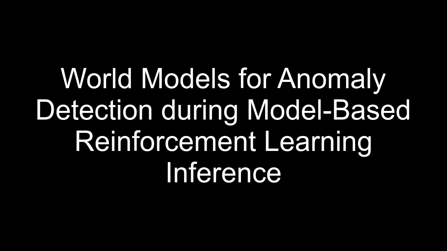Dreamer v3's architecture, particularly its autoencoder-based world model, is crucial. The autoencoder's ability to compress observations into a latent space allows for efficient prediction, but its inherent limitation of poor generalization outside the training distribution becomes a double-edged sword. While this poor generalization can signal anomalies, it also means the system might flag false positives if the real-world scenario deviates slightly from the training data. The simultaneous training of the world model and policy in Dreamer v3 is advantageous, ensuring consistency between the model's predictions and the policy's actions. However, the reliance on a single algorithm limits the generalizability of the findings.